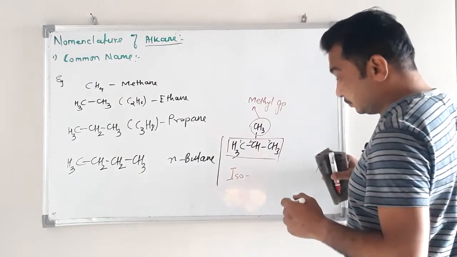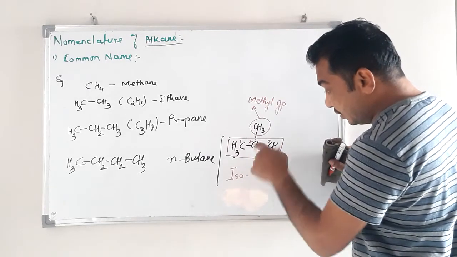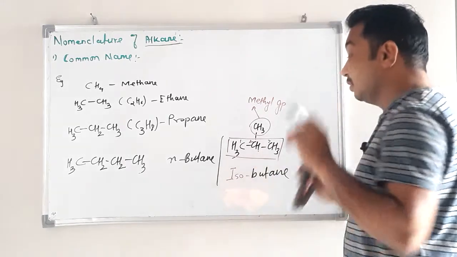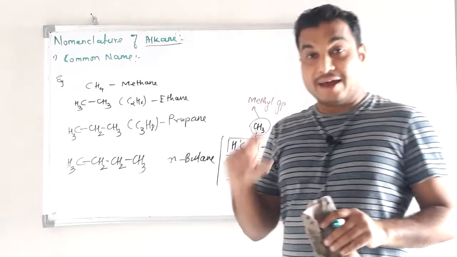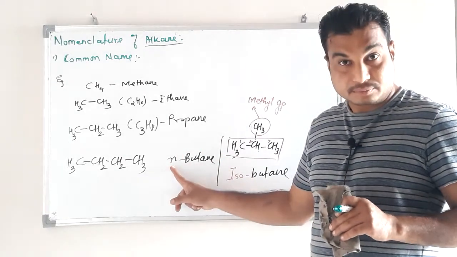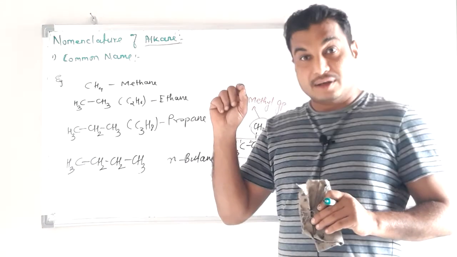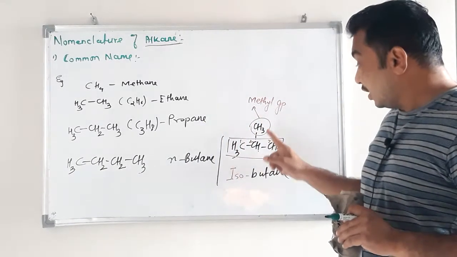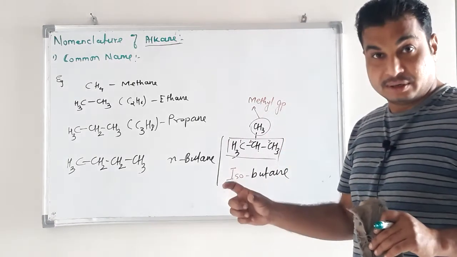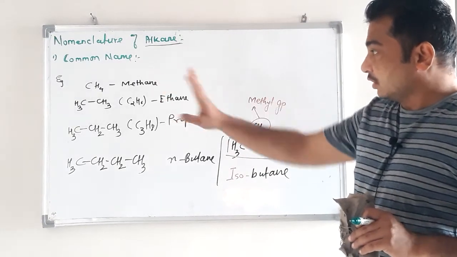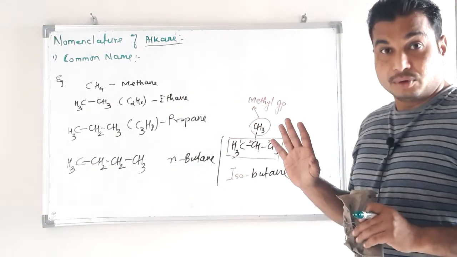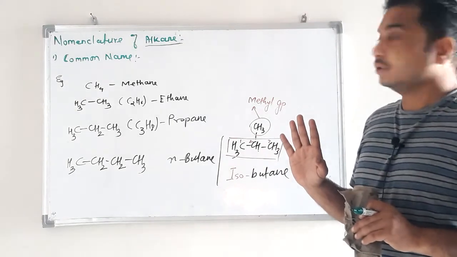The prefix iso is added before the name of alkane, isobutane. Always remember, any alkane having straight chain structure is represented by N. Any alkane having methyl group attached to second carbon atom is called iso arrangement. Actually in common naming there are three arrangements: normal, iso and neo. Then it is not possible to give name.